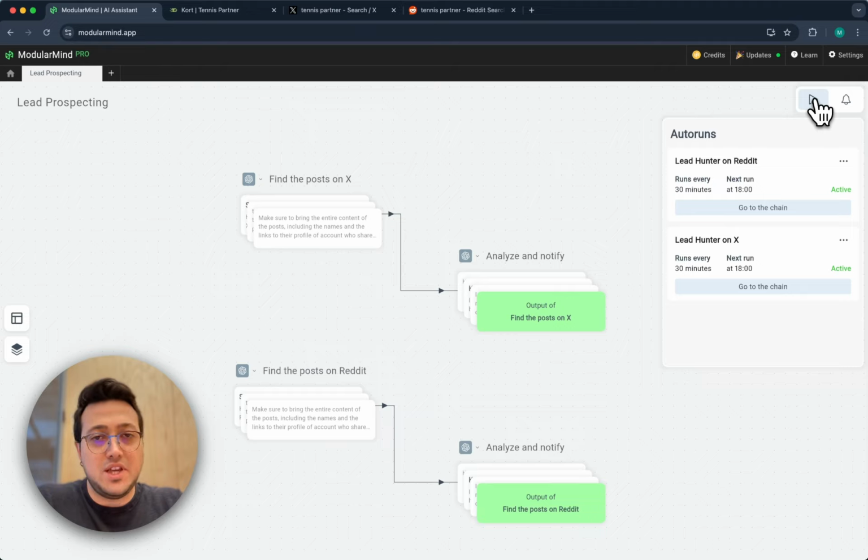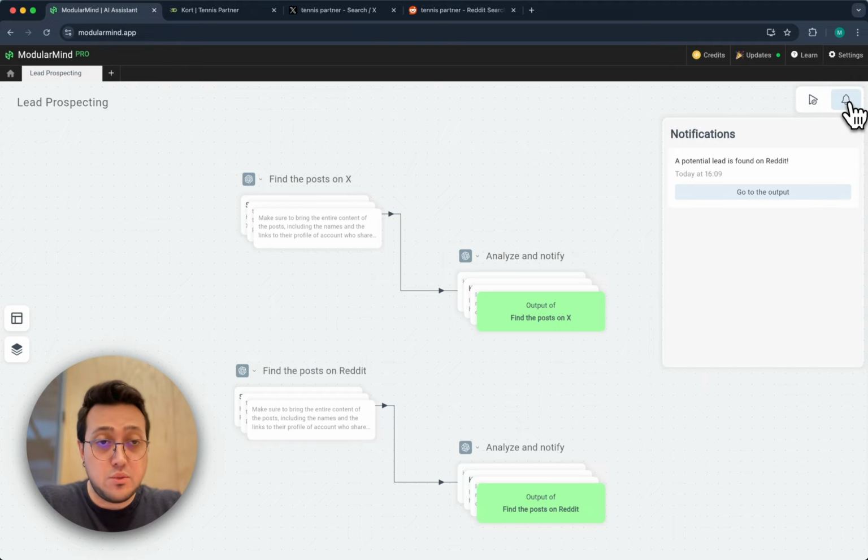And I won't simply miss a lead on social platforms anymore because it will tell me about the updates whenever I need to be notified, just like this one. Since in the second step of these chains, I explicitly said to notify me if it finds a potential lead, it'll just send me a notification, and I don't have to come back and check this every single time.